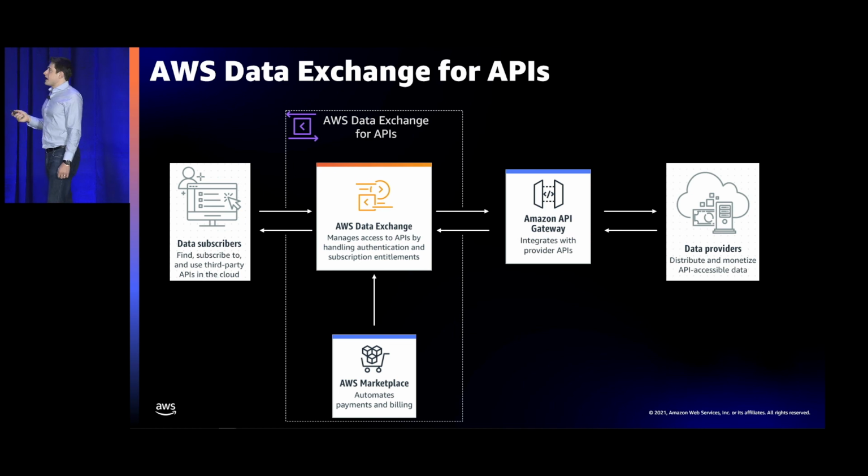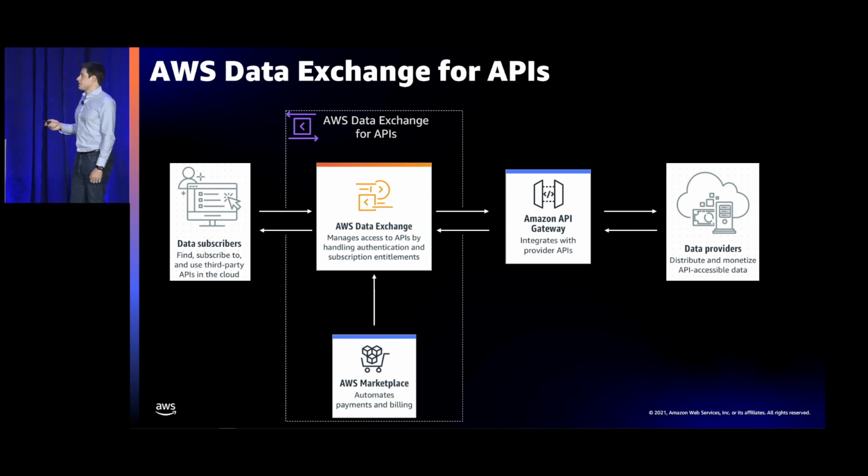So we're going to go through a little bit of how it works here. What you see here is a high-level diagram of AWS Data Exchange for APIs. As a data subscriber, once you've successfully subscribed to a product on the AWS Data Exchange catalog that contains an API, and again, that was from the catalog that Claire showed earlier, you'll be able to make API calls. So you'll get a page that has all the information necessary to make and structure an API call.